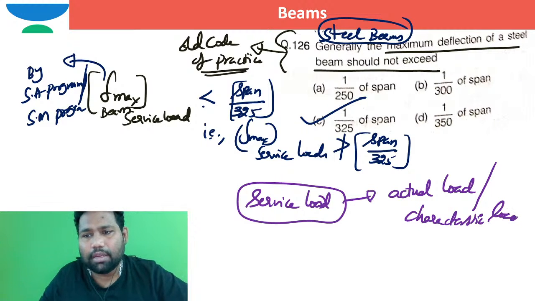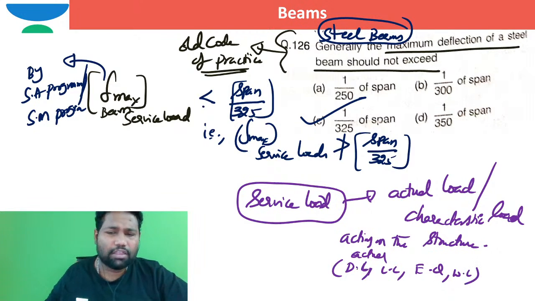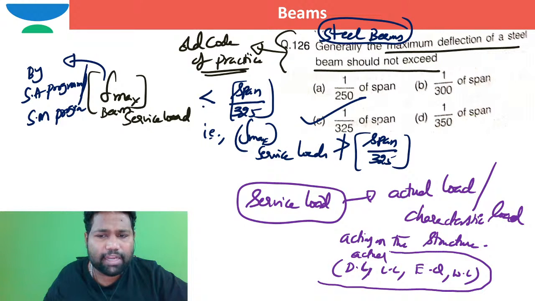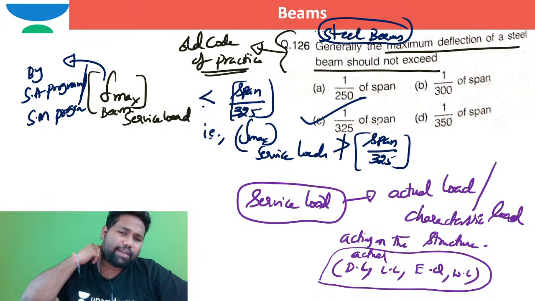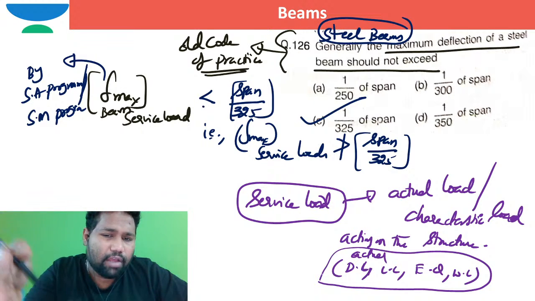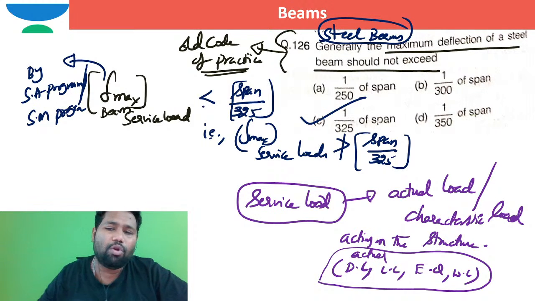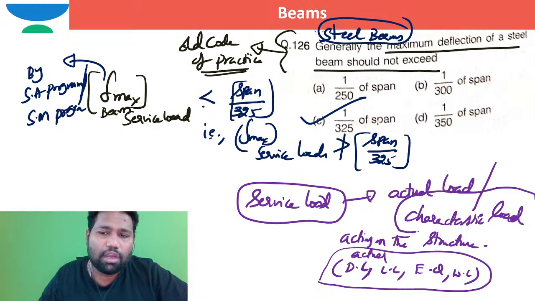It can be actual dead load, actual live load, actual earthquake load, actual wind load, whatever the actual load acting on the structure without load factor. That load, considered without load factor, is nothing but service load, which in limit state method we call characteristic load.